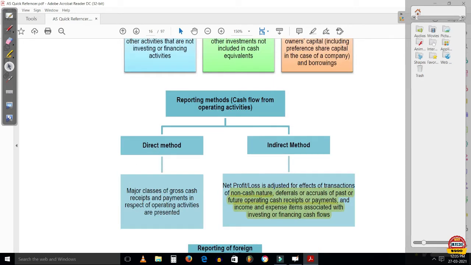So under the direct method, major classes of gross cash receipts and payments in respect of operating activities are presented. And under the indirect method, net profit or loss is adjusted for effects of transactions of a non-cash nature, deferrals or accruals of past or future operating cash receipts or payments, and income and expense items associated with investing or financing cash flows.